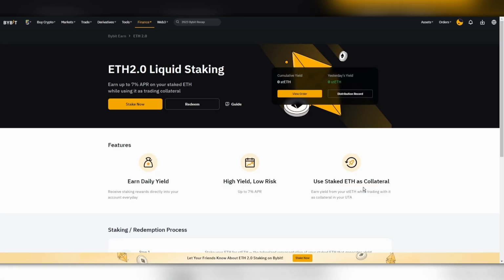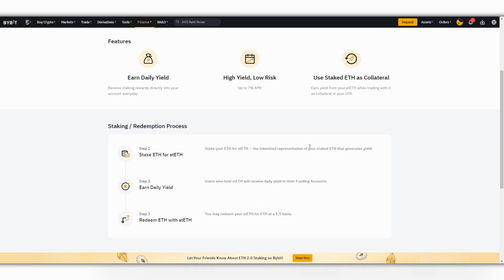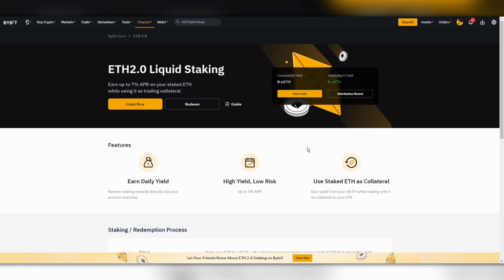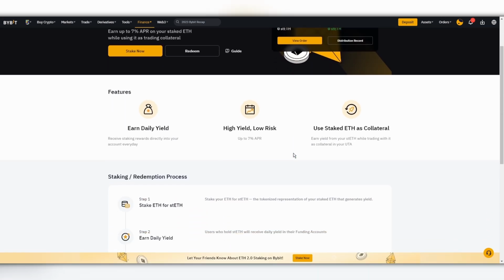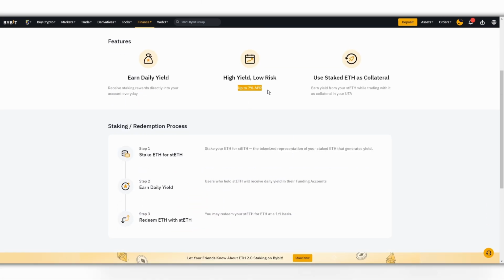This is staked Ethereum. If you own Ethereum, it would be good to put it in here. You just swap Ethereum coins 1-to-1 to staked Ethereum, and it will get a certain percentage, up to 7% APR. So you stake Ethereum, you get the staked Ether. As long as you have it, every day you get money on top. And then you can at any time exchange 1-to-1 your staked Ether for regular Ether.